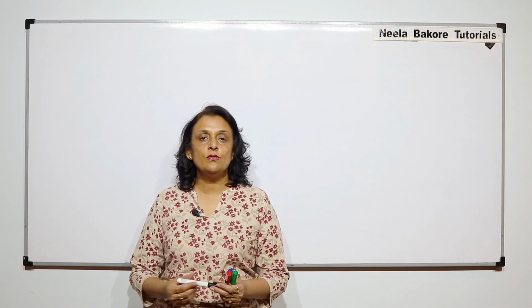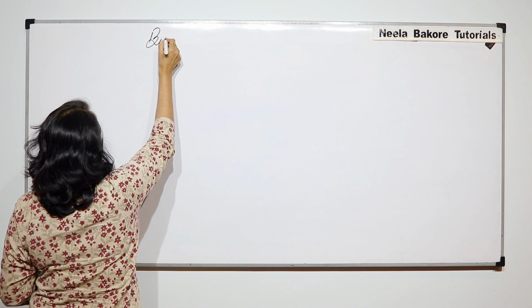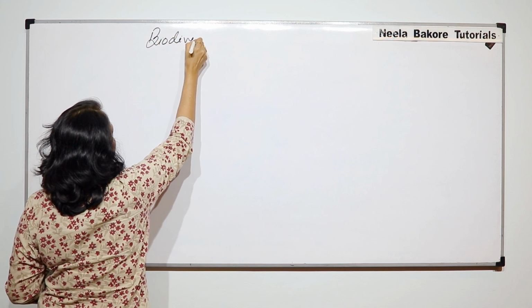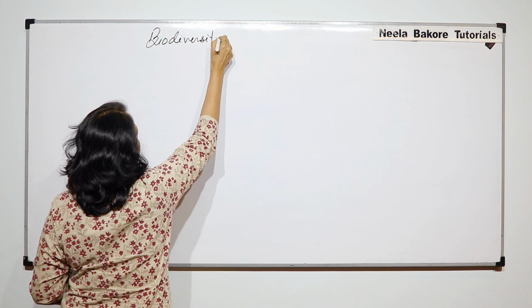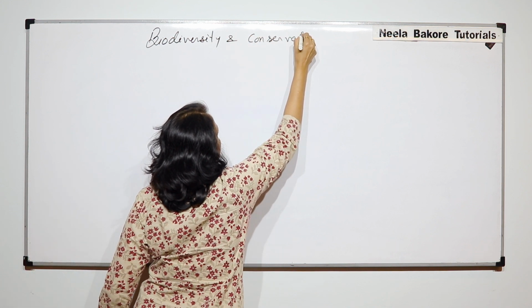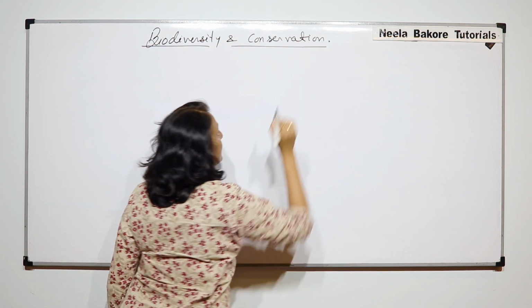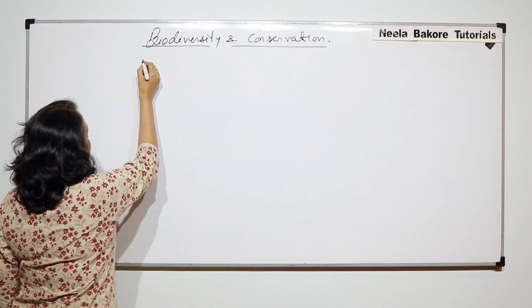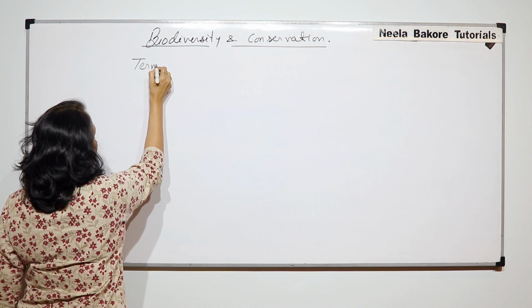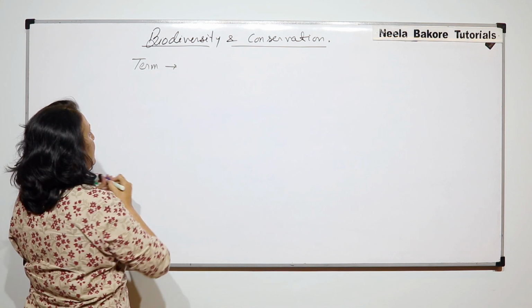We are starting a new chapter now, that is Biodiversity and Conservation. The term biodiversity was given by Rawson.